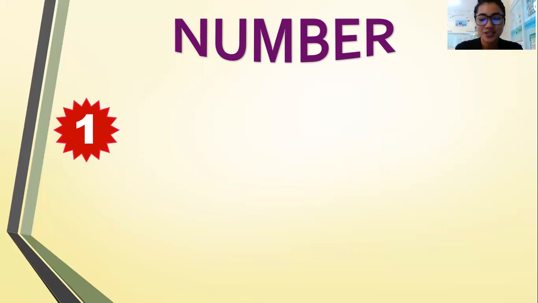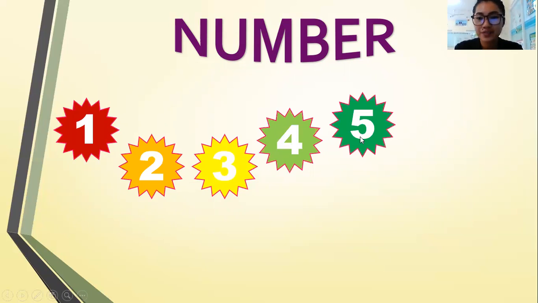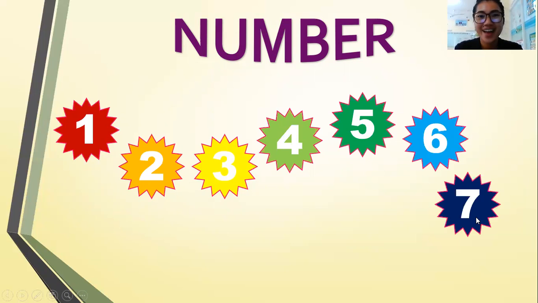Everyone count with me. 1, 2, 3, 4, 5, 6, 7. Everybody, one more time. Let's count. 1, 2, 3, 4, 5, 6, 7.